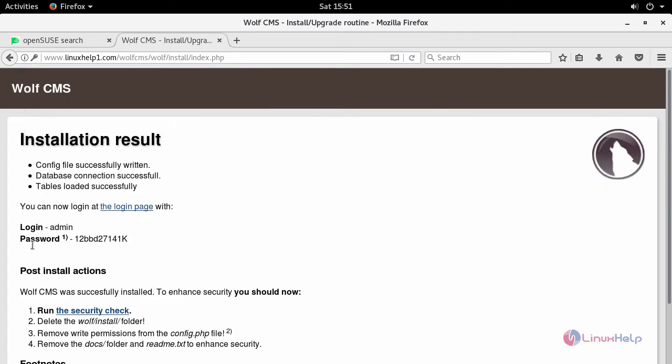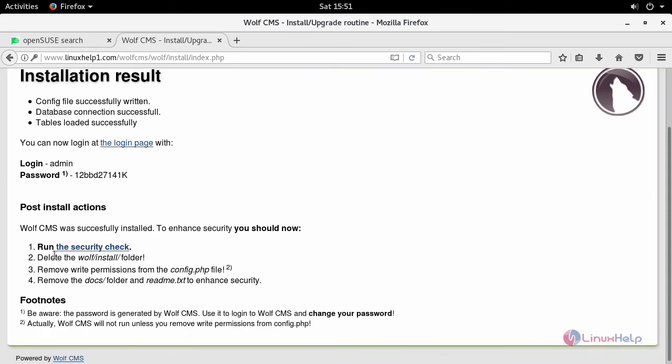Log in with your admin ID and this is your password. Copy this password and paste it on your login page. After logging in, do the post install action.